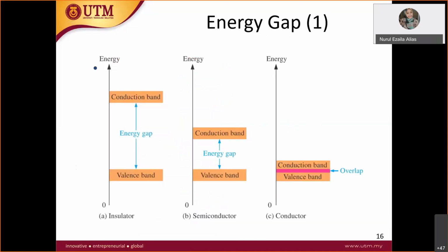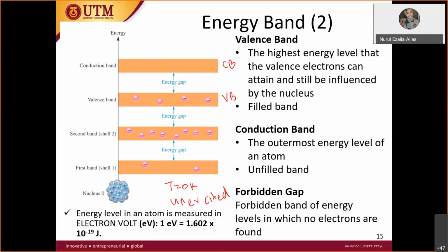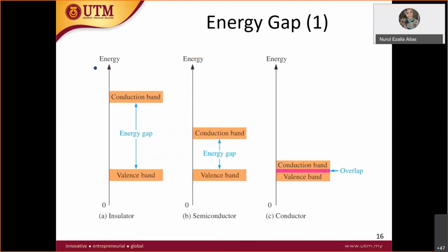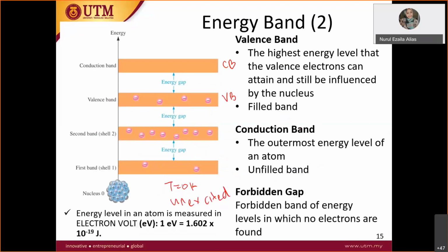So this is the difference of the energy gap. Where is the energy gap? It is here. So this is the energy gap. For a conductor, it almost overlaps, there is almost no energy gap.